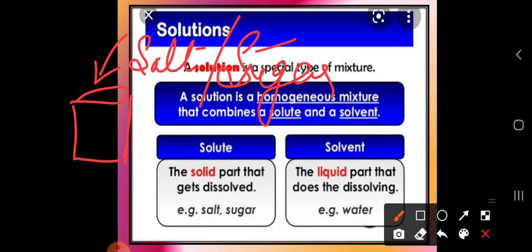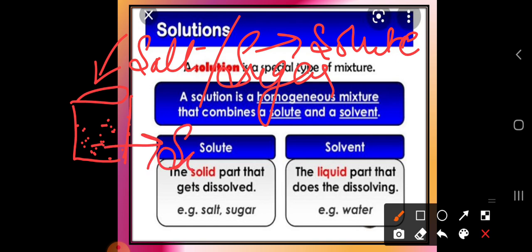What we are adding to form the solution is nothing but the solute. So this is our solute, and where are we going to dissolve it? In the water. The liquid part is the part that does the dissolving. So we are going to add this solute into the solvent.